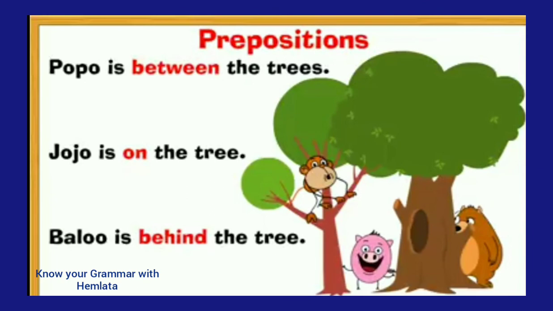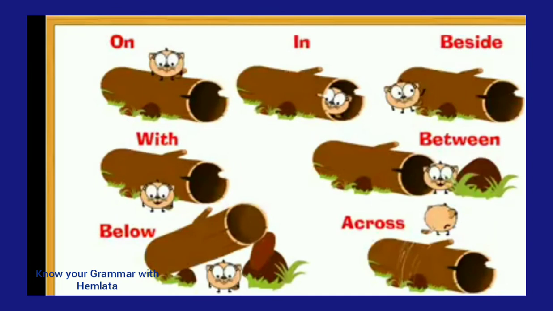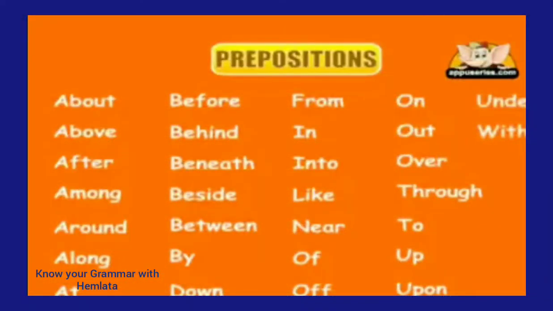Jojo is on the tree. Balu is behind the tree. Here are some examples for little kids to understand the prepositions that are on, in, beside, with, between, below, across. Here you can see the examples as well as picture recognition and action being done with the words. Fine. Now a lot of examples here. Now you can read it.